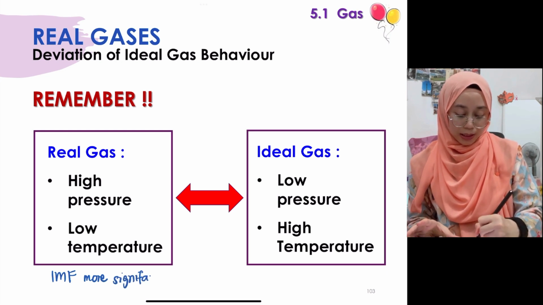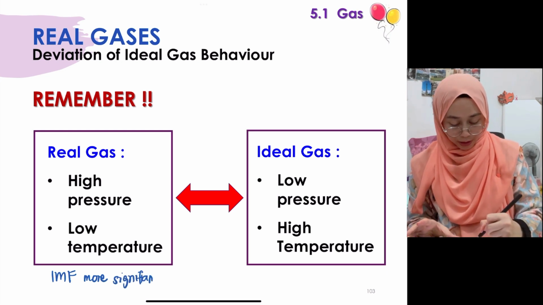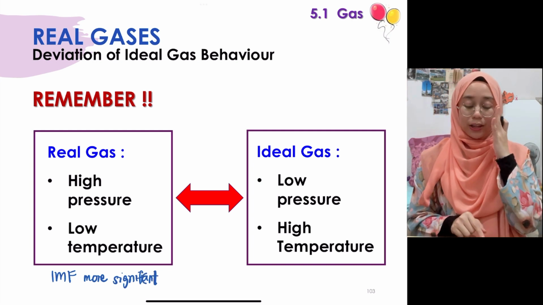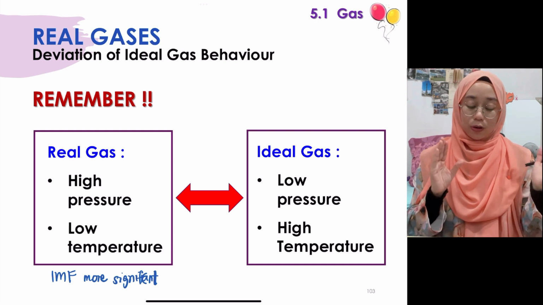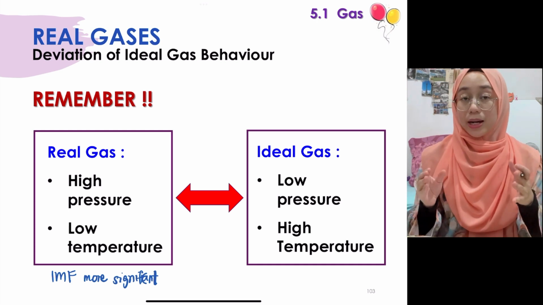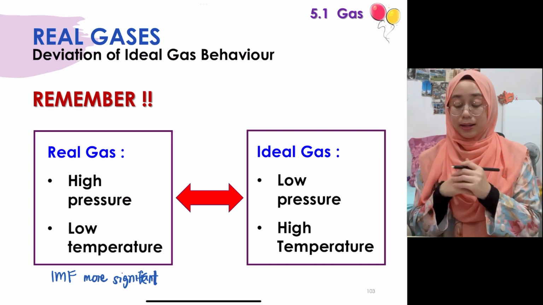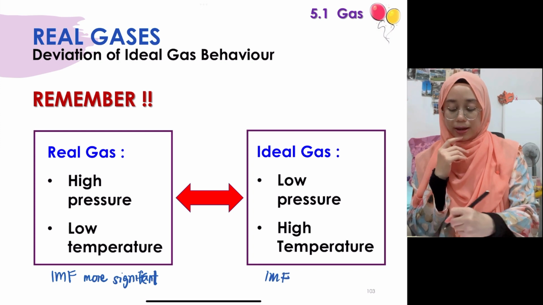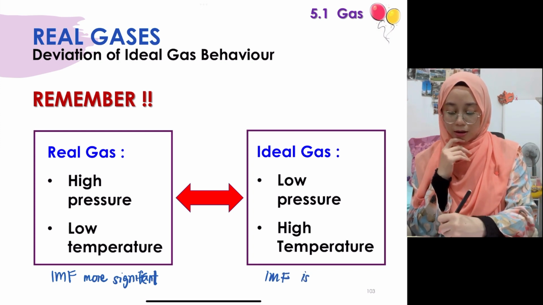Okay, so bila more significant, apa ni? Significant, tengok spell betul-betul, okay? IMF more significant untuk real gases, therefore dia akan deviates from the ideal gas behavior. Tapi kalau yang ideal gas, kalau dekat low pressure, high temperature, that is because IMF is not significant.